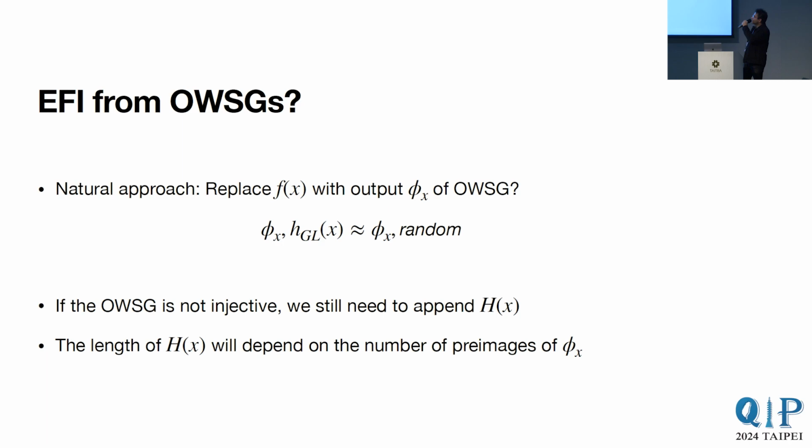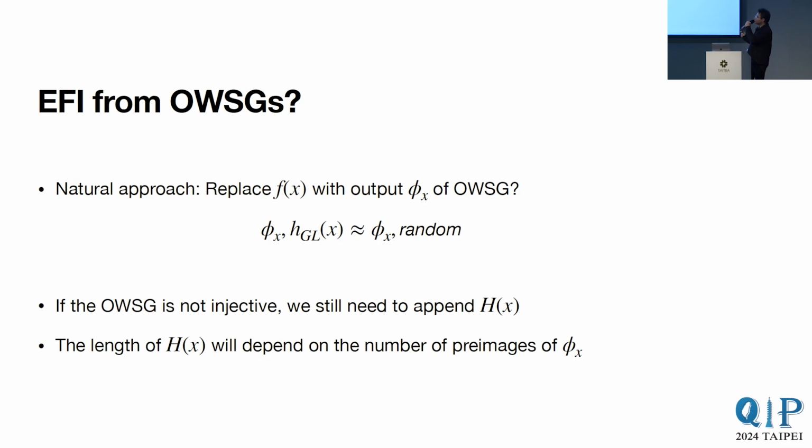And the goal here is to translate this to the quantum setting, which is, we want to build EFI from one-way state generators. Now, as I said, one-way state generators are a quantum analog of one-way functions. So what happens if we just try to replace the one-way function output in the construction with the output phi of x of the one-way state generator? Well, the indistinguishability part seems to work out.